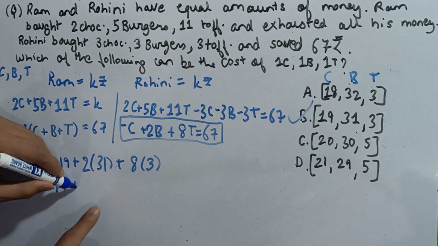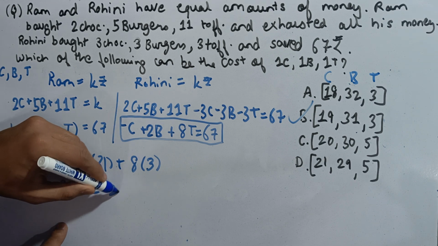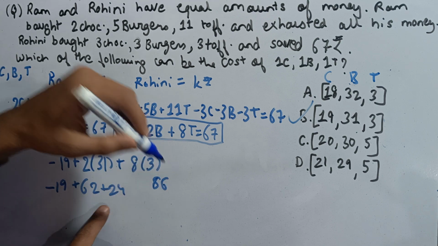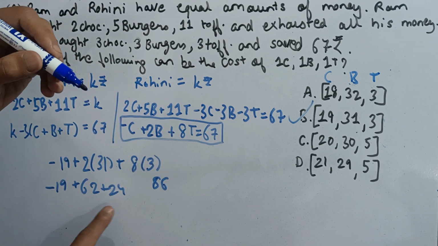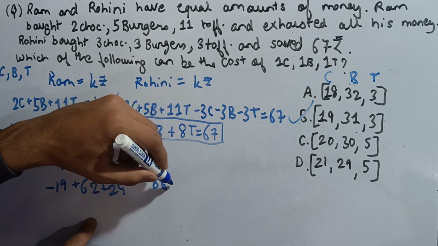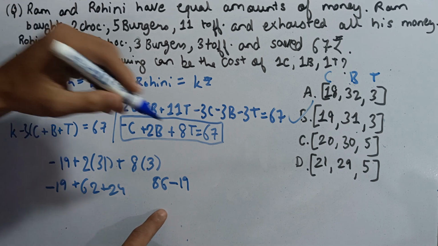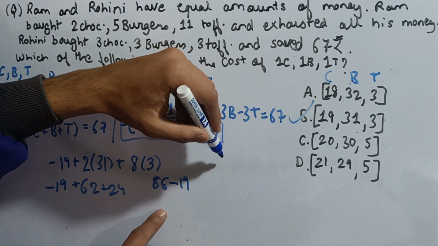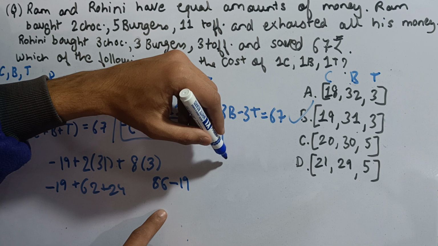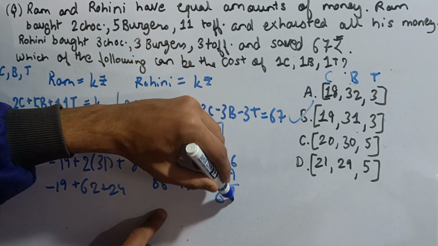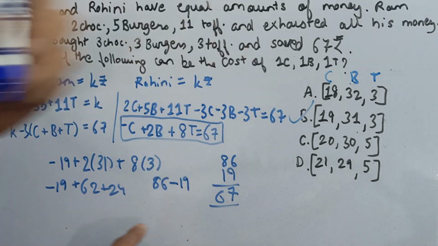Minus 19 plus 62, plus 8 times 3 is 24. This will be 86. Yes, so 86 minus 19. We'll subtract this. 86 minus 19, that is we get 67. So the answer is option B.